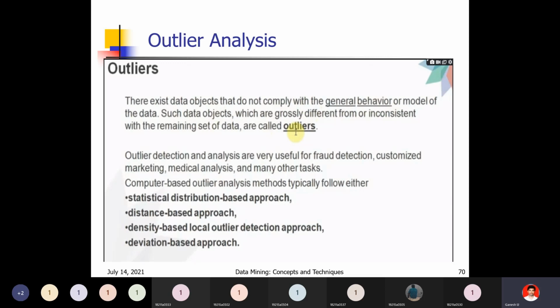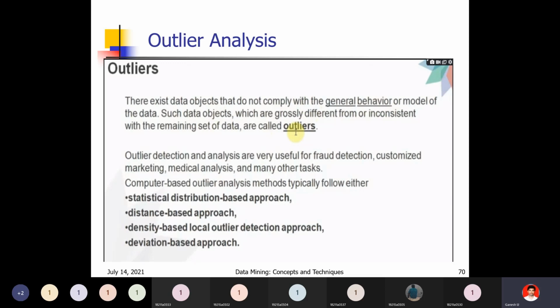Outlier detection and analysis are very useful for fraud detection. The real-time application of outlier detection analysis is very important for any topic, for any method. It is useful in fraud detection. How can we detect fraud? Based on the general behavior and characteristics, the person is not behaving like the general.